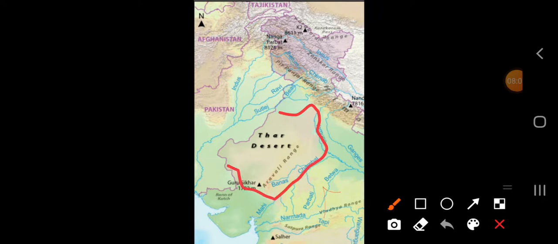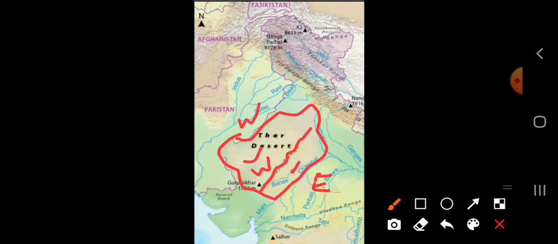Here you can see the Aravalli Hills. The Aravalli Hills divide Rajasthan into two parts, one part this one, and the other this one. Clear? To the west of the Aravalli,